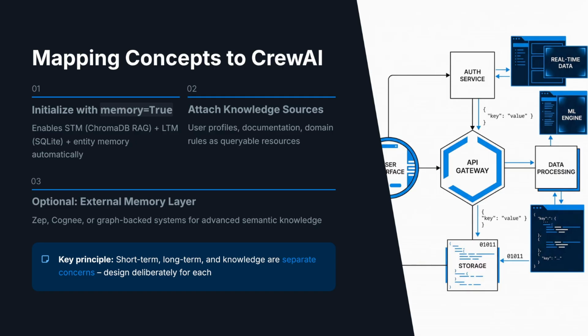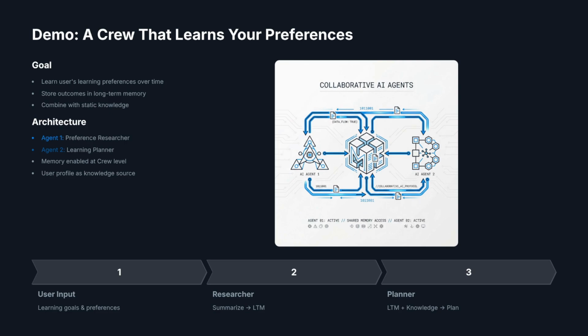The important part is this. Short-term memory, long-term memory, and knowledge are separate layers, and CrewAI already encodes that separation. Our job is to design agents and tasks so each layer is used on purpose and not by accident. Let's make this tangible with a small, focused example. A Crew that learns your learning preferences over time.